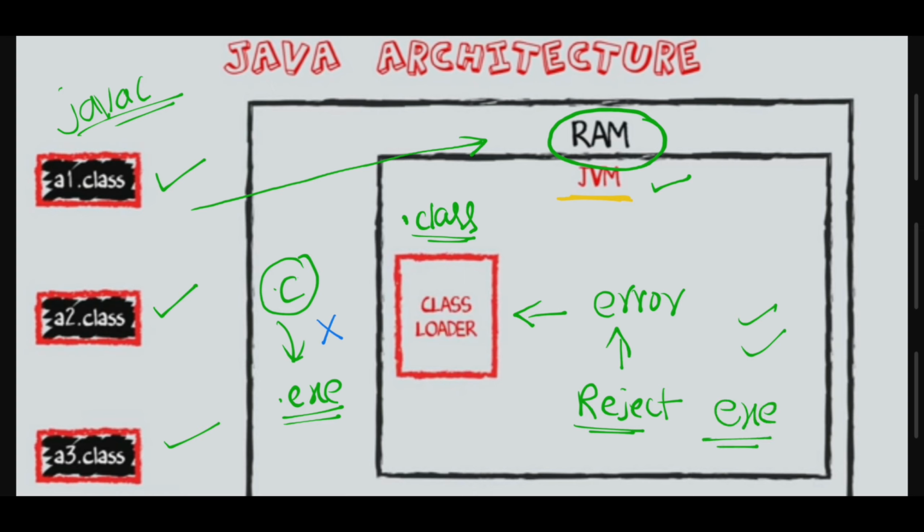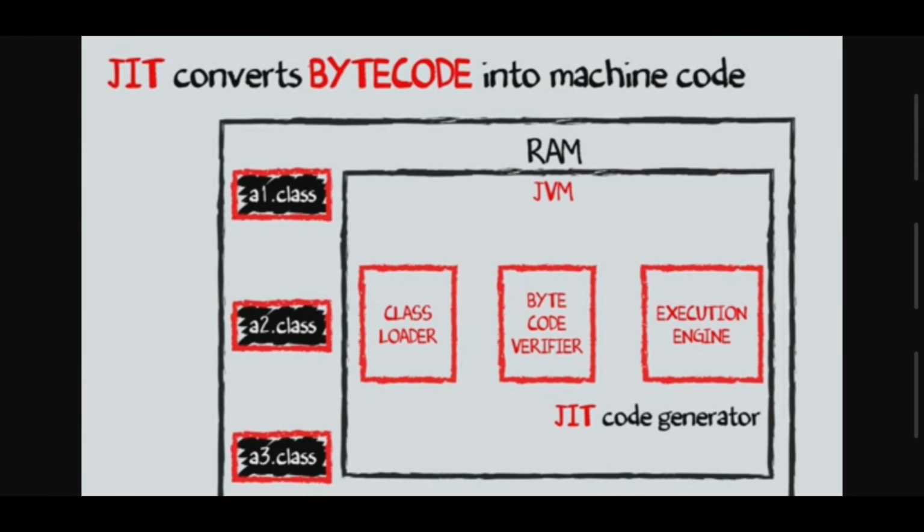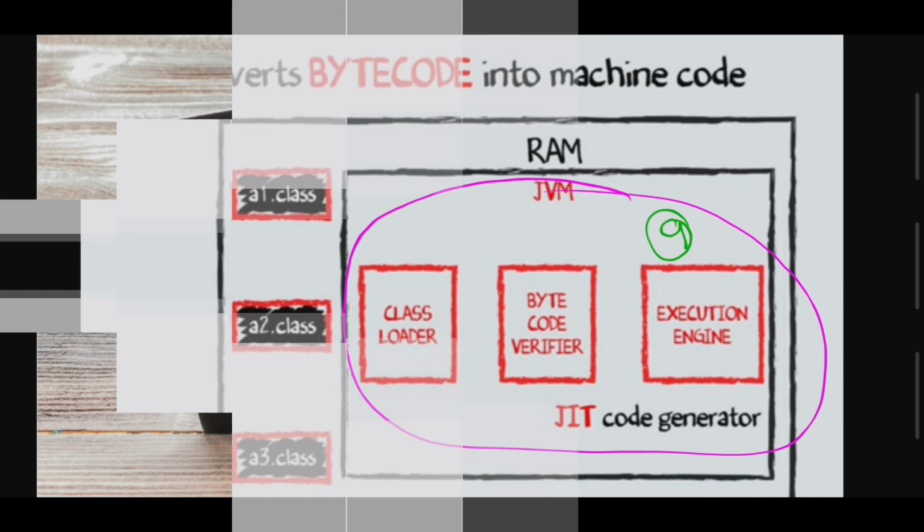So here we have 9 components of the JVM. Let us talk in detail about the 9 components in the JVM architecture, or Java architecture. So let us see detailed information about the JVM architecture. In total we are going to discuss 9 components.